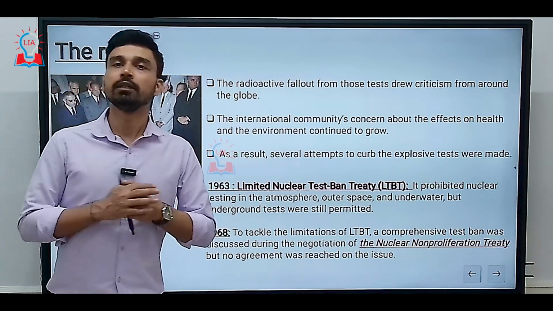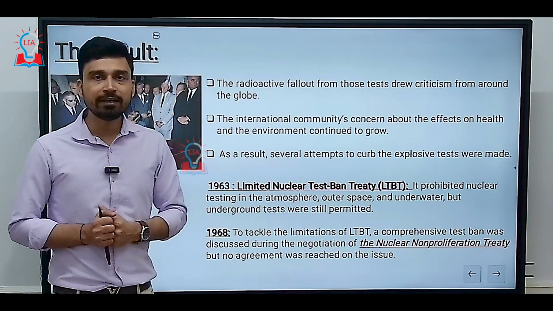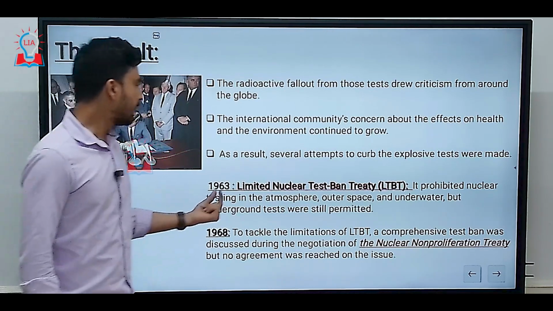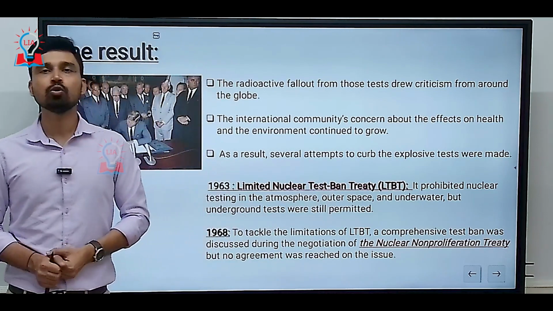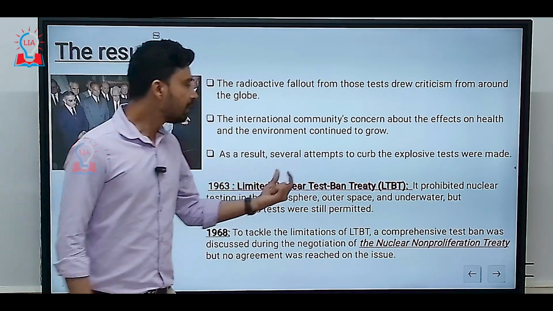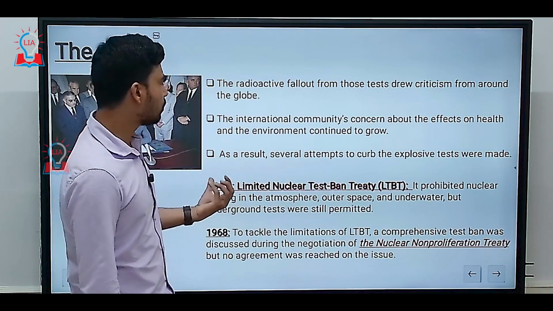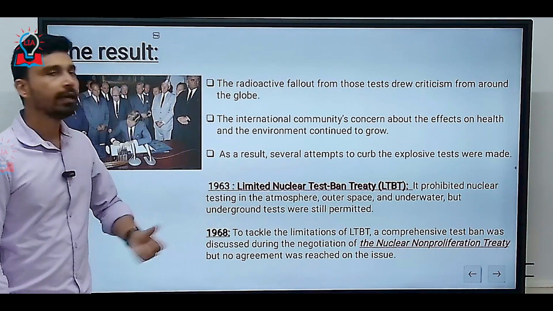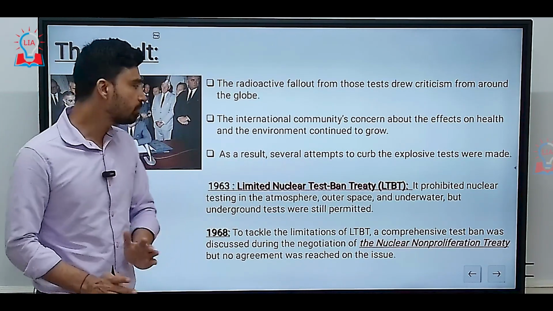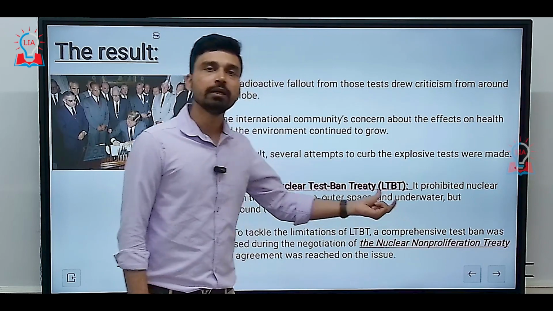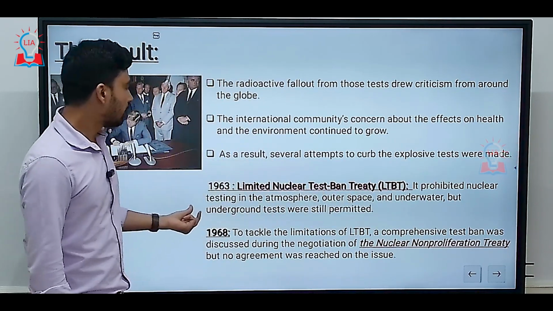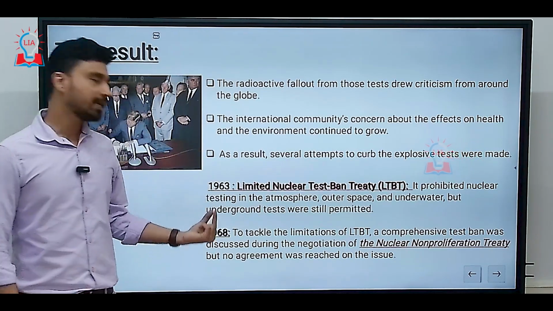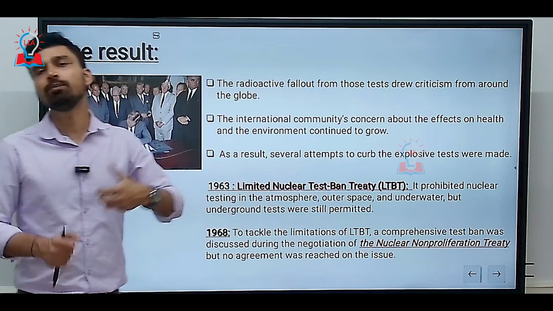In this direction, the first step was taken in 1963, under the presidency of John F. Kennedy in the United States, when they signed the Limited Nuclear Test Ban Treaty, also called the LTBT. The main content of this treaty was that it prohibited nuclear testing in the atmosphere, in outer space, and underwater. However, under this treaty, underground nuclear testing was still permitted. And if you remember, India carried out precisely this kind of test, an underground test, in the Pokhran region of Rajasthan.